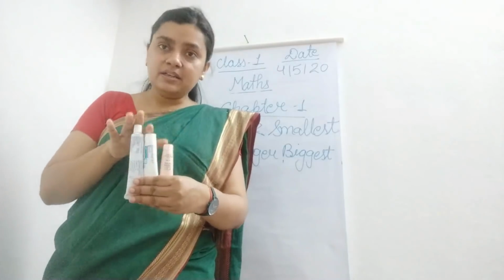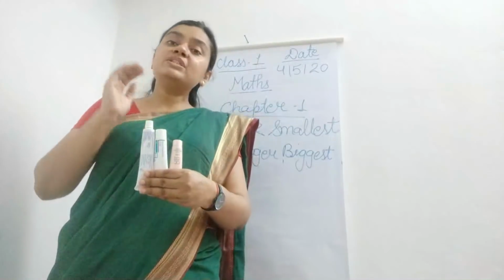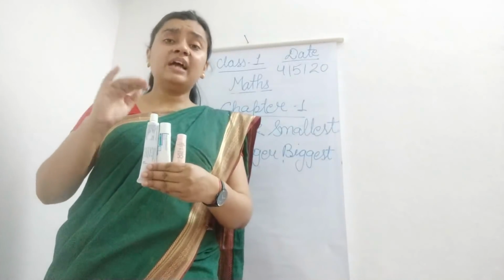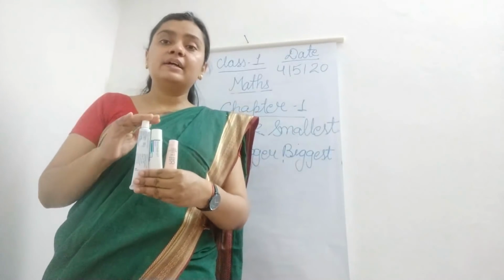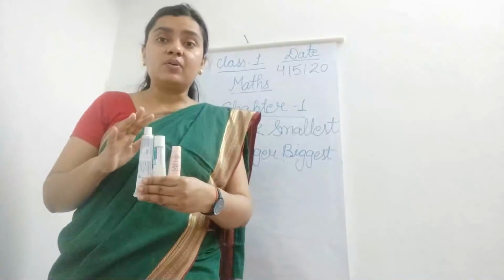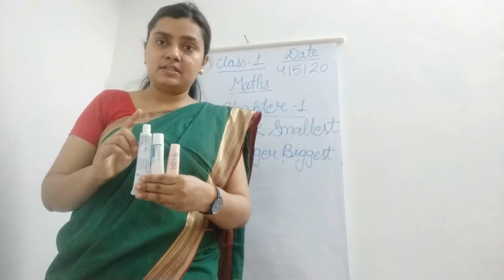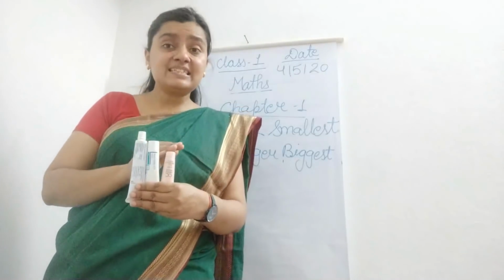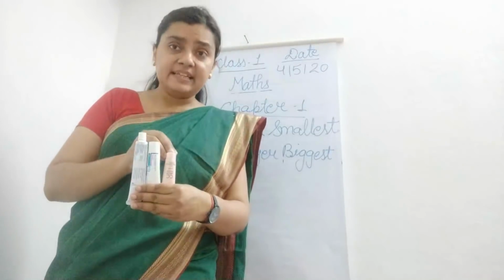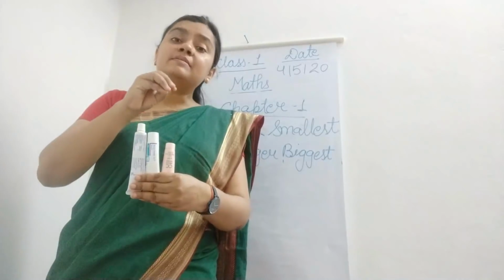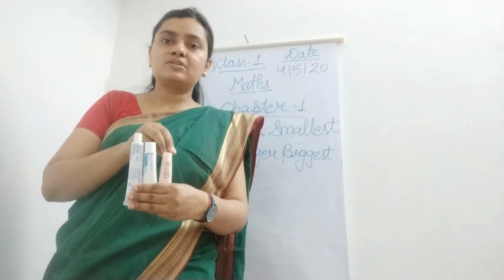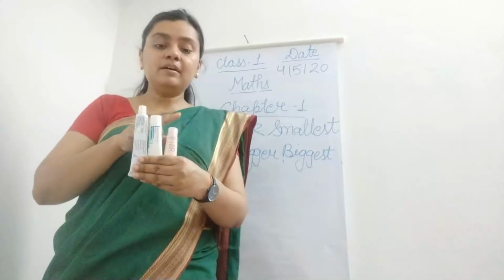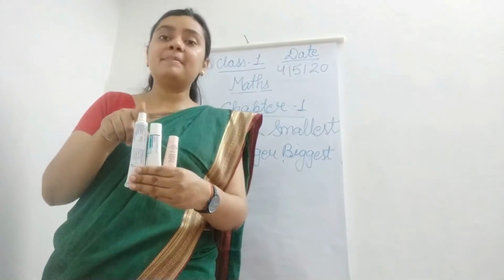So among all three, which one has more height or more length? That is called biggest. And which one has less height or less length? That is called big among these three. Okay, big, bigger, and biggest.